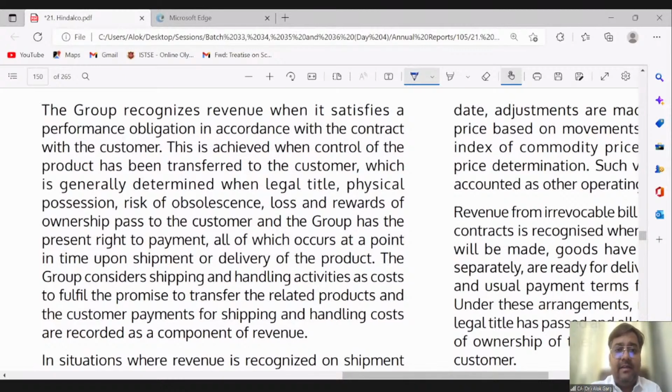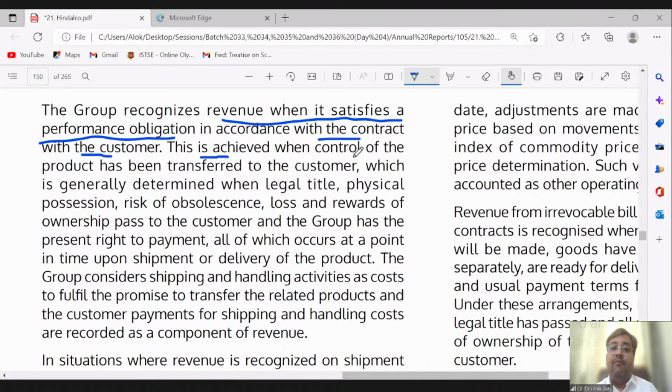The group recognizes revenue when it satisfies a performance obligation. Means when it completes a performance obligation in accordance with the contract with the customer, right?